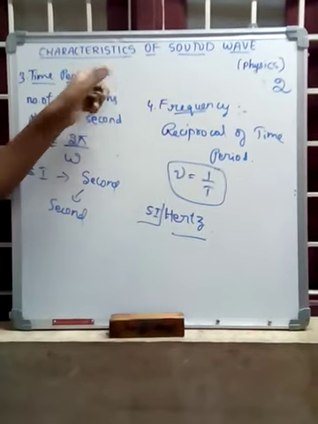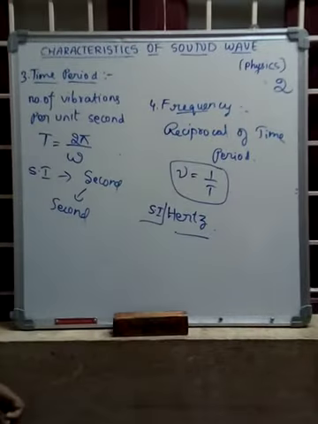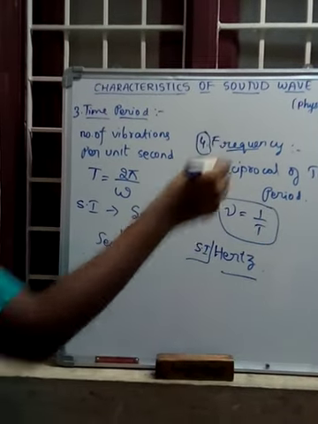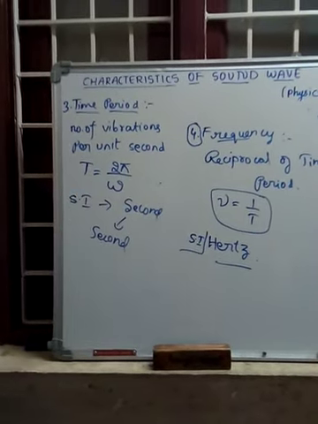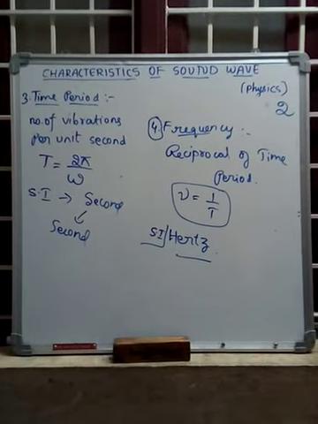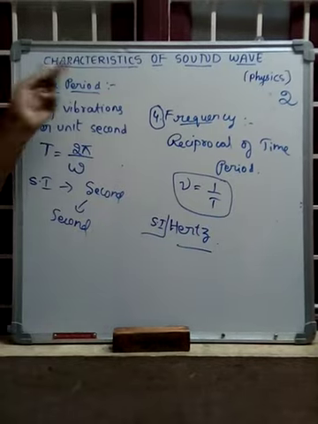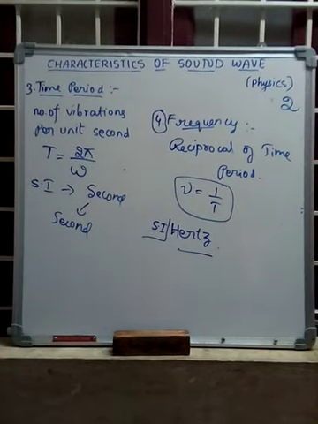These are the characteristics of sound wave. There are four: wavelength, amplitude, time period and frequency. We covered the definitions, formulas, SI units and diagram form. Thank you.